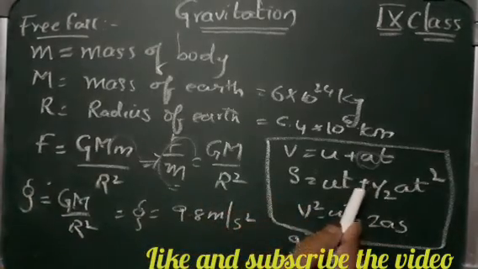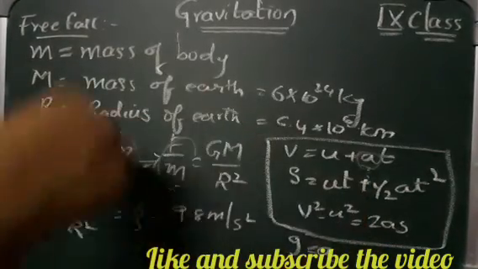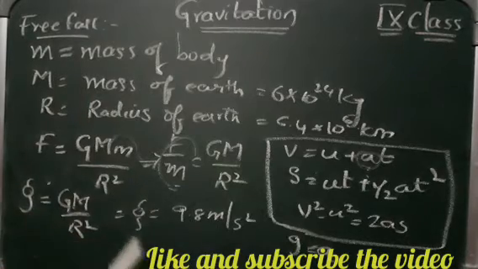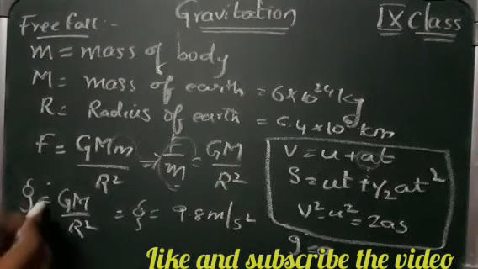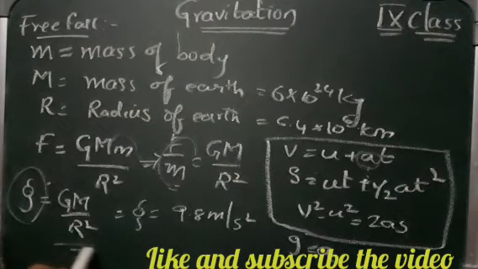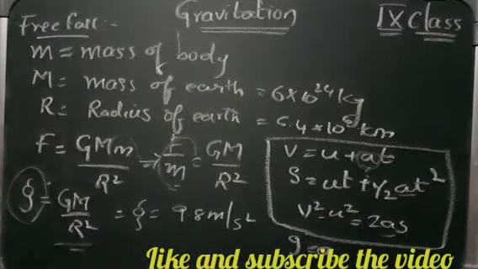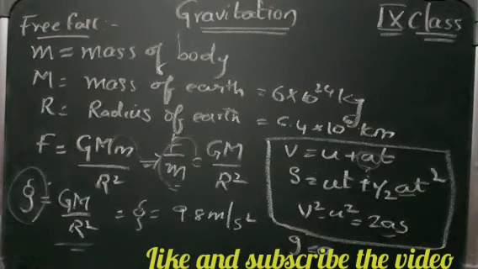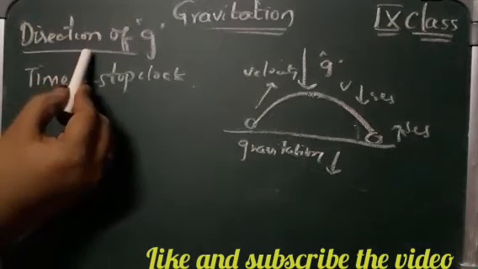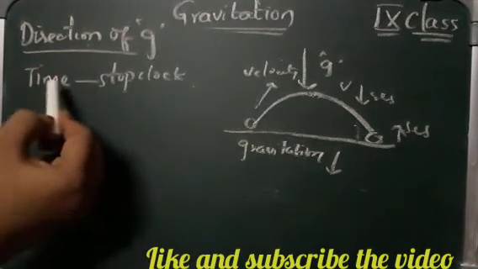Wherever we are doing free fall problems, instead of a we are writing g, and we are substituting the value of g in place of a to solve the problems. When we use these equations, you must follow the sign conventions. It is compulsory. So as we are going to learn about the direction of g,